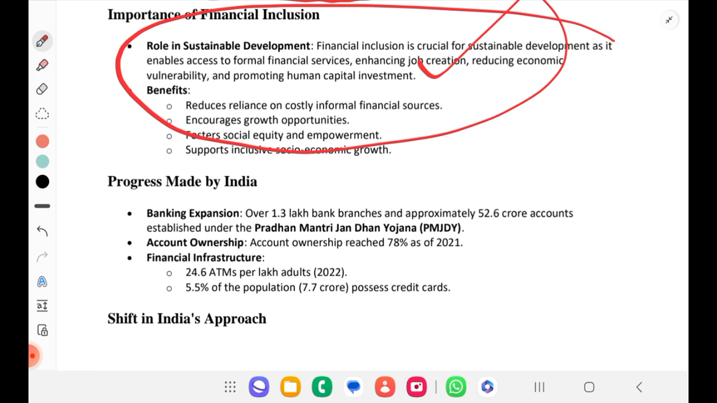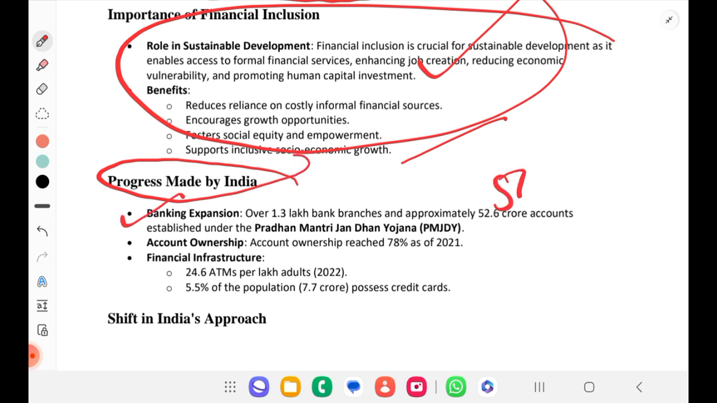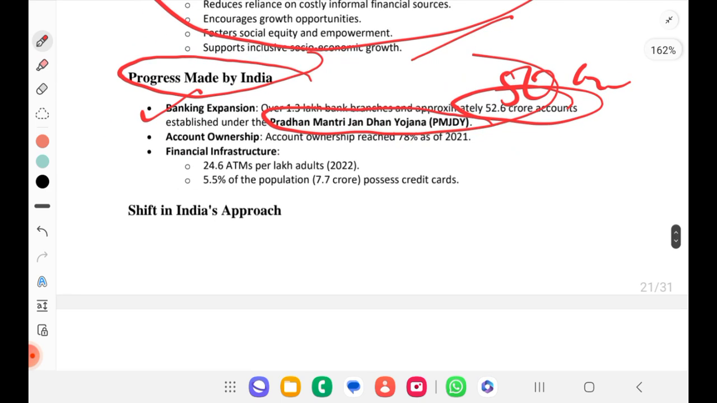Similar benefits and progress made in India: banking expansion, how much? Around 50 crore accounts. See, the same thing we are repeating. Under what? PM Jan Dhan Yojana. They might give any heading. You should know the meaning of that question and heading and repeat the similar point, because any scheme will not be made solely for one single purpose. It is for holistic development, for integrated development, right?